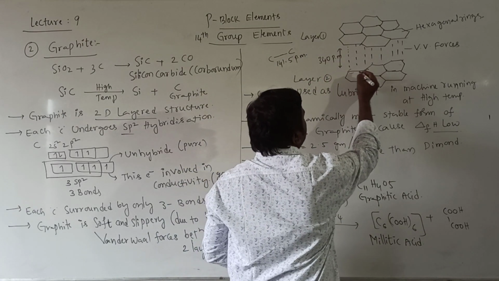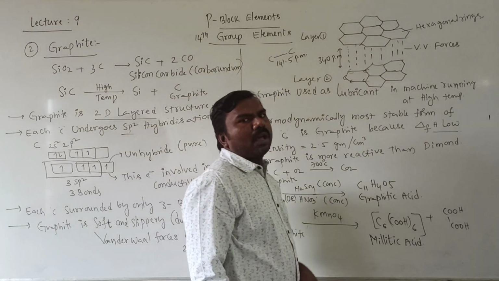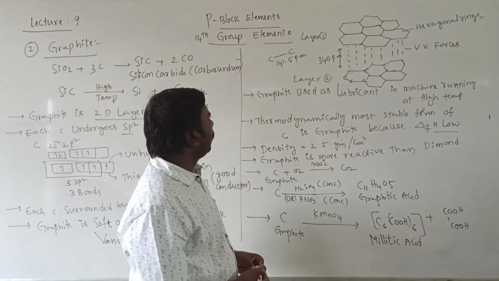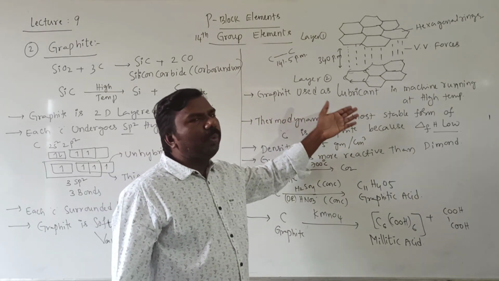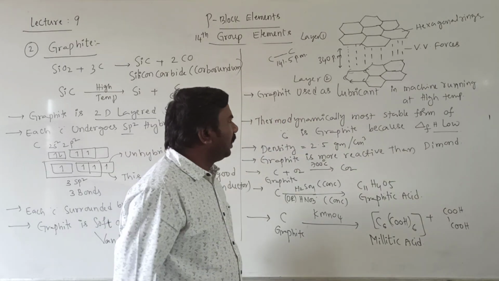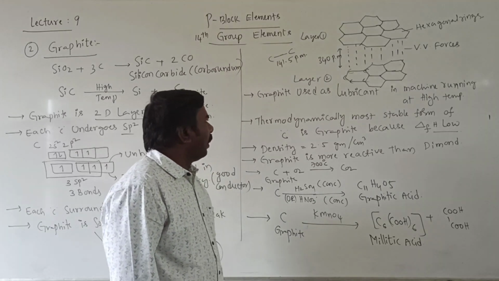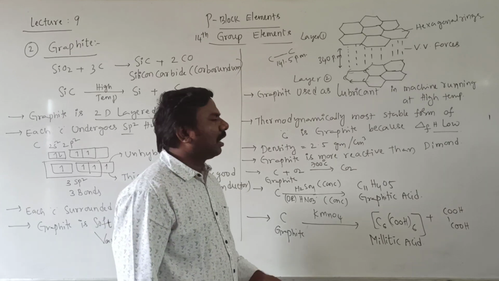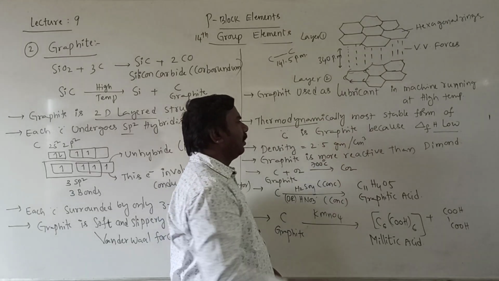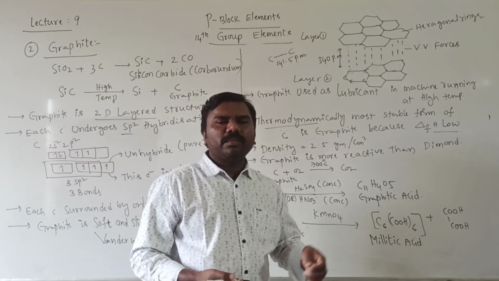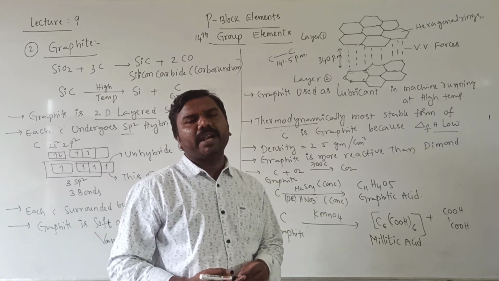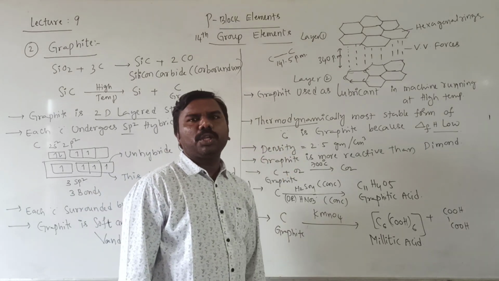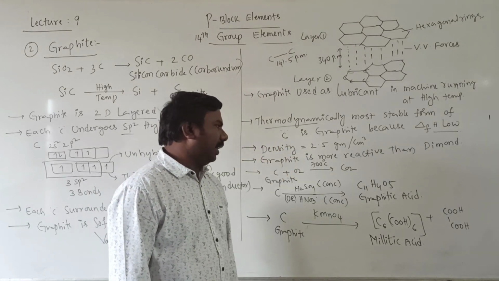Here every corner contains carbon. The carbon-carbon bond length is equal to 141.5 picometers. Next, graphite is used as a lubricant because of its softness. It is a greasy compound actually. Thermodynamically, the most stable allotropic modification is graphite, remember, because the enthalpy of formation will be very low when compared with diamond. Next, density will be 2.5 gram per cubic centimeter or 1 milliliter.